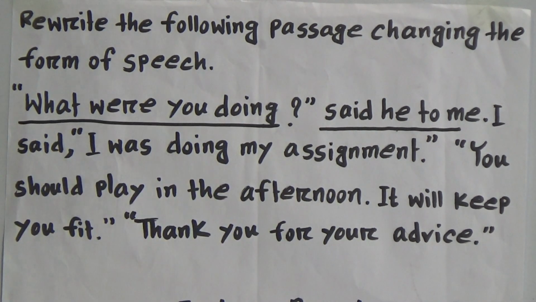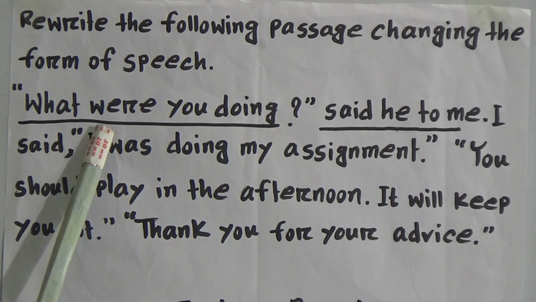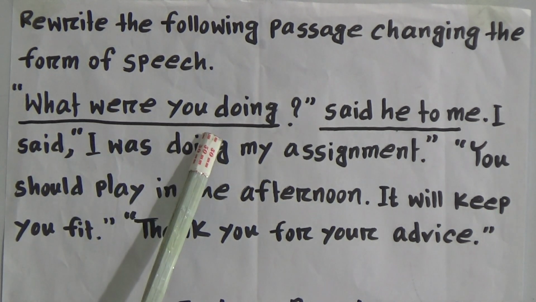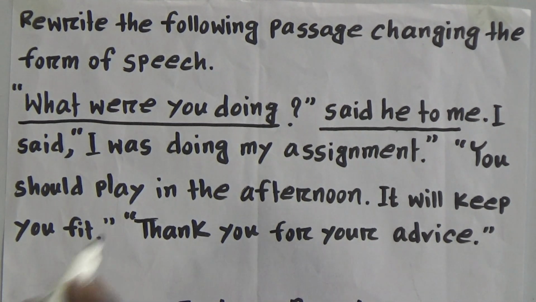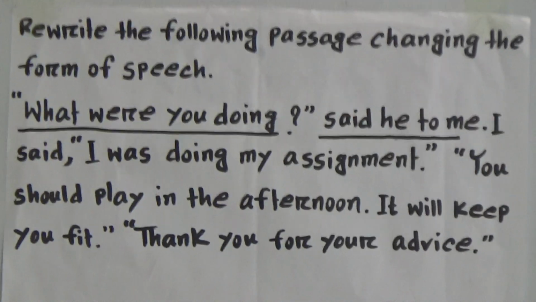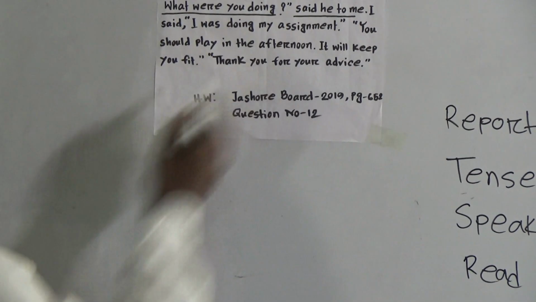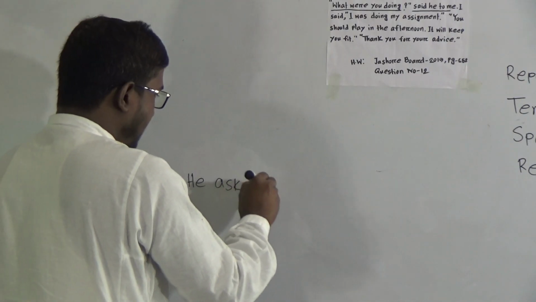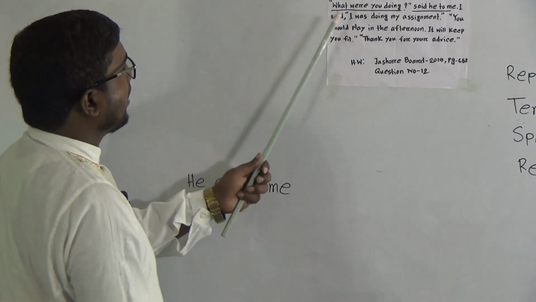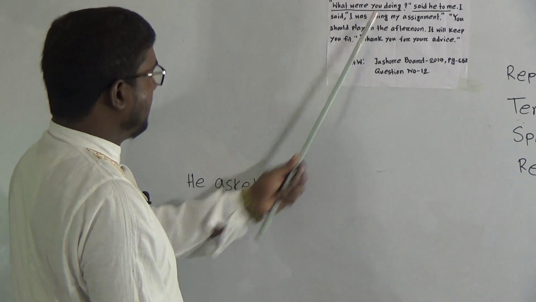As it is an interrogative sentence, we have to give our attention. Look, said he to me. Here the speaker is he. He said to me, it will be asked, as it is in interrogative form. He asked me. Then look here, what were you doing? Here you represents me or I.